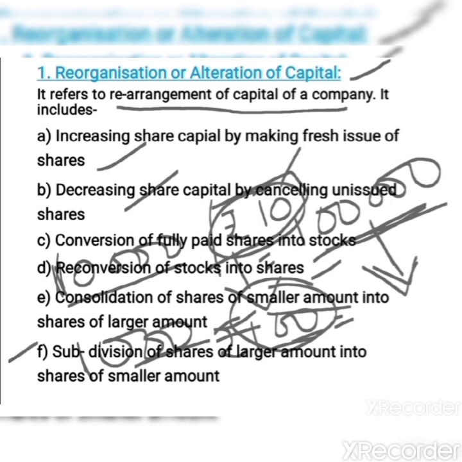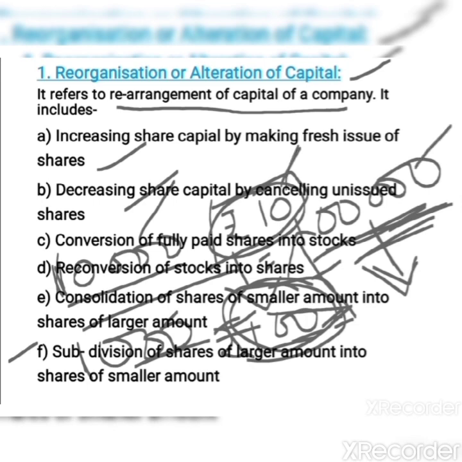Then the next point here you have subdivision of shares of larger amount into shares of smaller amount. It is quite the reverse of the example I gave. Before the internal reconstruction, the company will have a larger amount of shares, that might be 100 rupees. In such a case, before internal reconstruction, the capital would be 1000 shares of rupees 100 each, which comes to 1 lakh. But now they are going to subdivide the shares, that is from 100 rupees they are going to make a smaller value of share. In such a case, after the subdivision, the capital of the company will be 10,000 shares of rupees 10 each, that is 1 lakh. So these are the types of alteration of share capital.